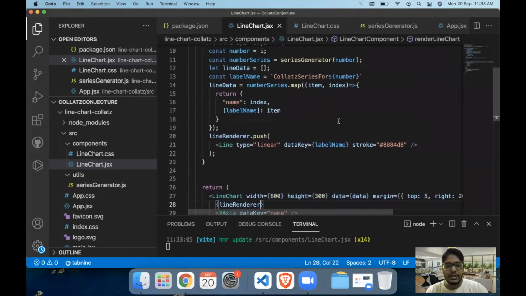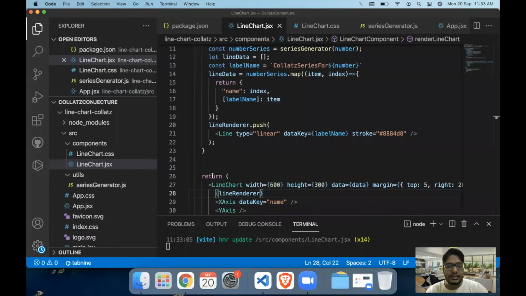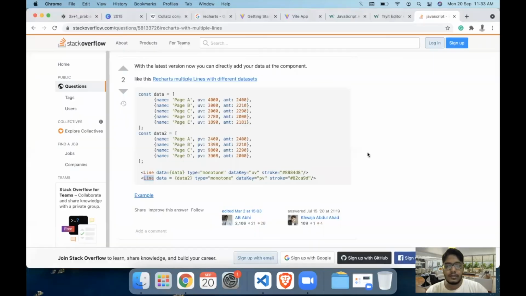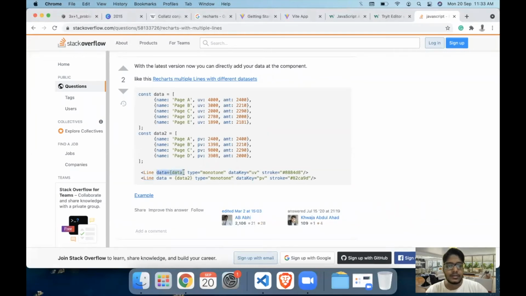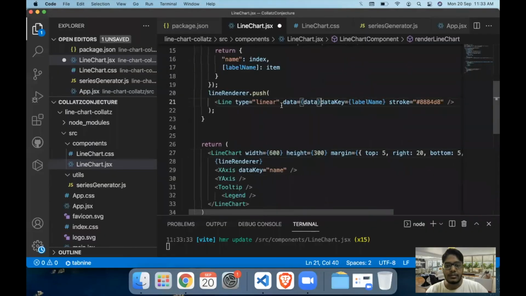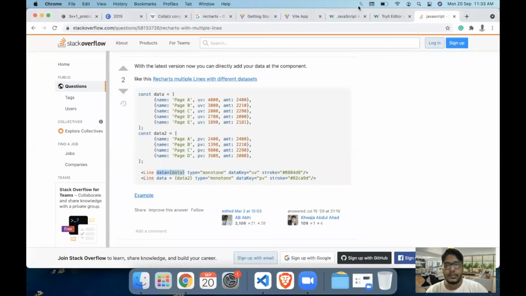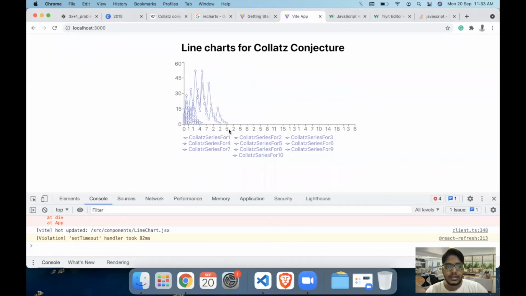So the data that we need to have, okay, in this case, I don't think the line chart needs the data, so we can remove the data value from here. The data in this case will be passed on to the individual line instead of the parent level data. So this will contain my line data, and let's see if this works. Now we have the values properly printed out, but they are in the same color, right? We need them to be of different colors first of all.